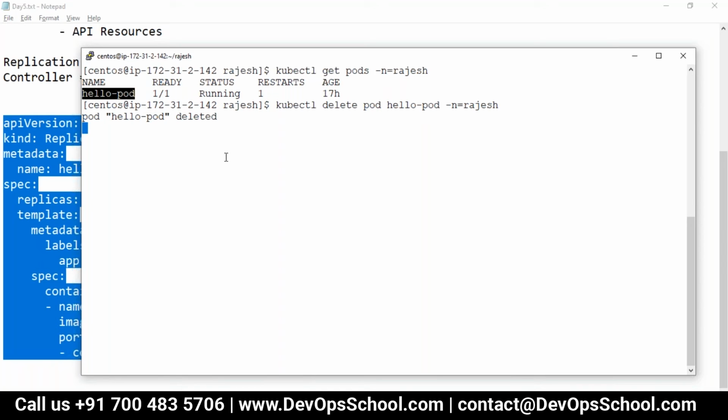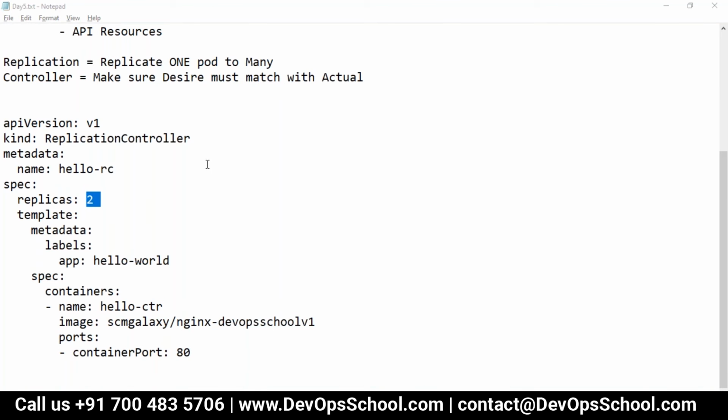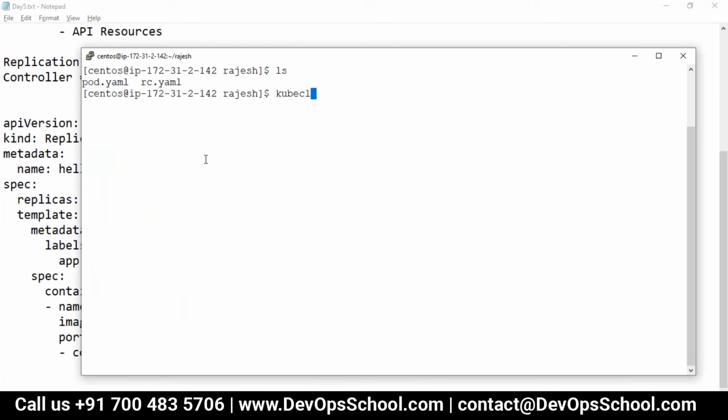Now I'm going to run this replication controller. So let me show you here. I am having only replicas 2, remember. So kubectl apply -f rc.yaml -n Rajesh.